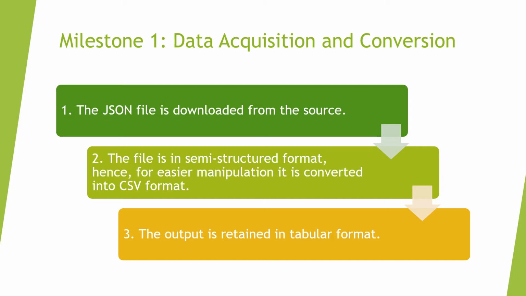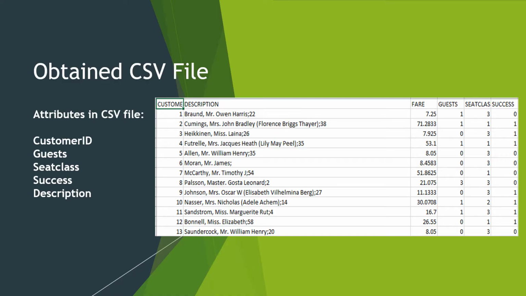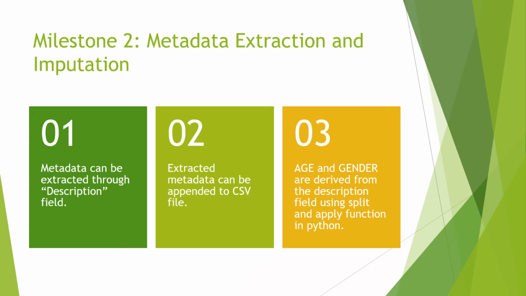It is in semi-structured format, hence for easier manipulation and interpretation, it is converted into a comma separated file. The output is then written in tabular format. You can see the structure of the CSV file, which consists of these attributes: customer ID, guest, seat class, success and description.